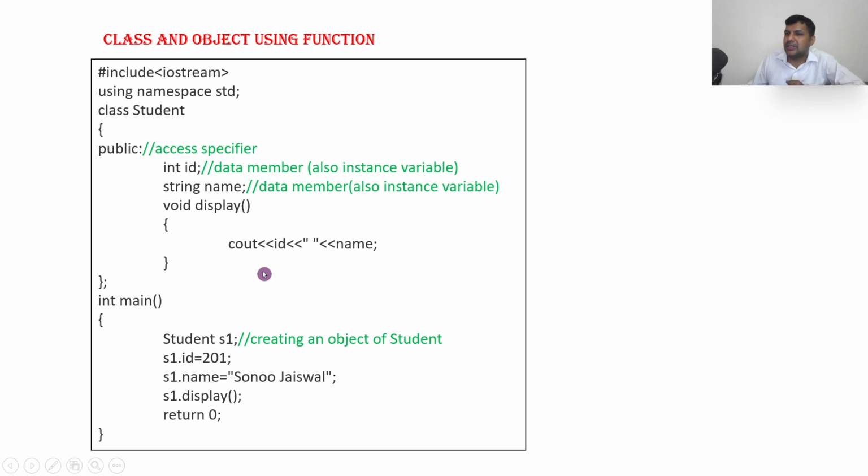Now you may ask, sir, you didn't write s1 dot id and s1 dot name. Why? Because when I am calling it with s1, the s1 object contains id 201 and name Sonu Jaiswal. So automatically when I say s1 dot display, the values in id and name will be 201 and Sonu Jaiswal. Now let us execute this program.